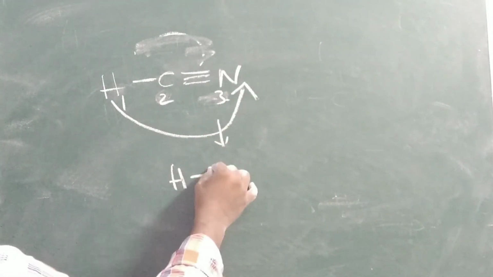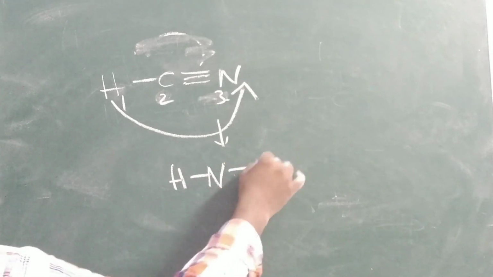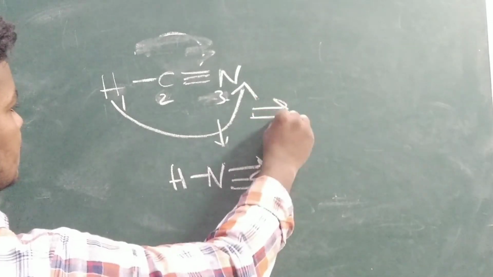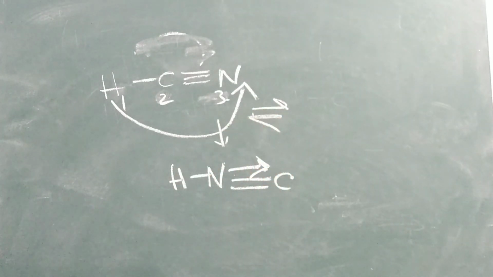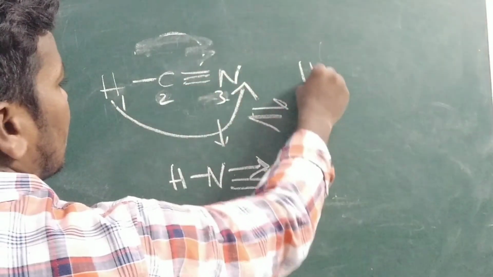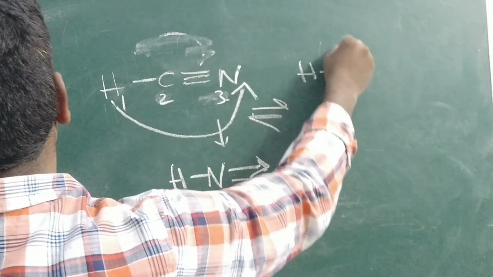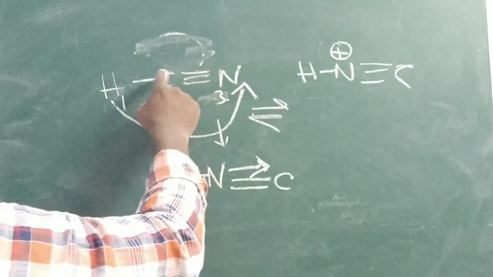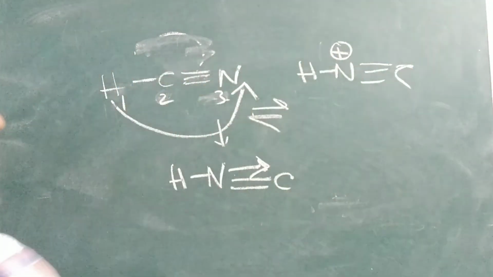You can write it like this also, with the interconversion arrow. This symbol indicates interconversion. The H attached to the nitrogen is shifted to the carbon side, that is why we have written it here.